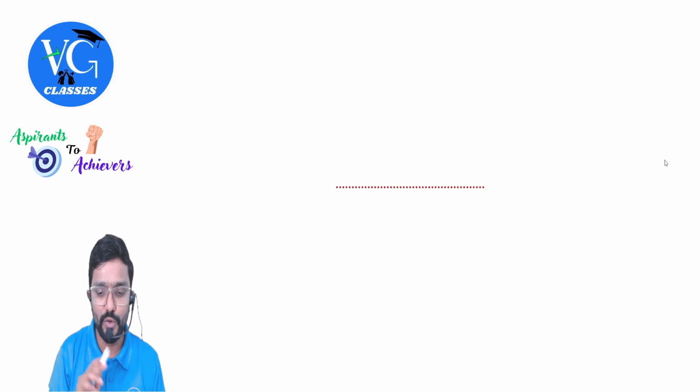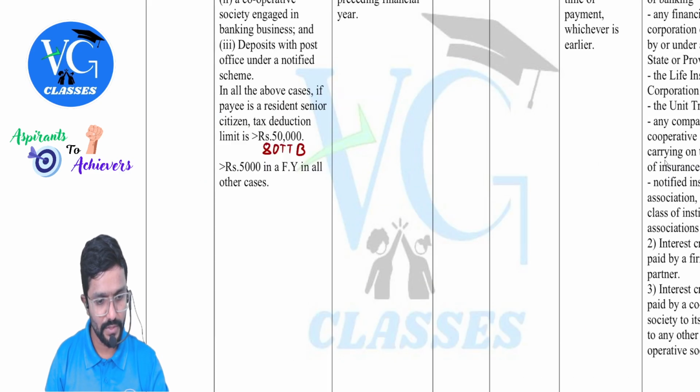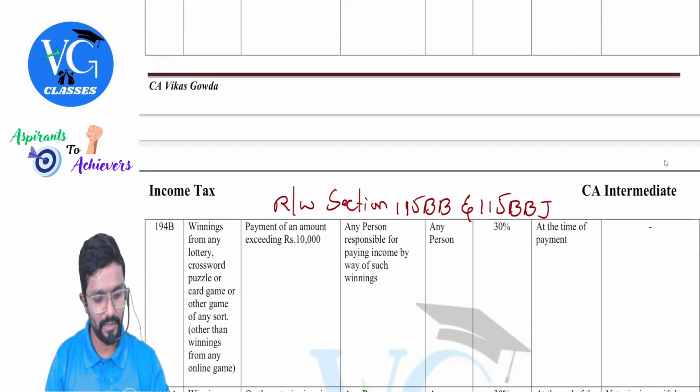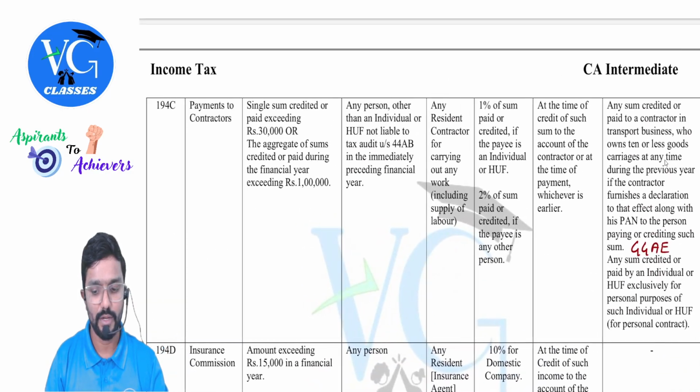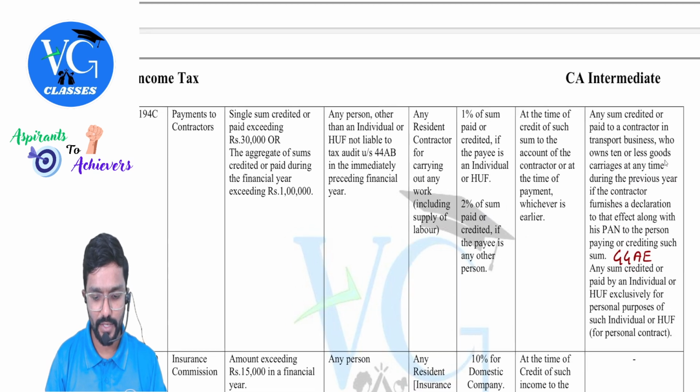One important thing to note here is, just a minute, I will show you. You can come to the TDS chart. See, first, why 194C is not applicable, I will show. 194C. Why is it not applicable?